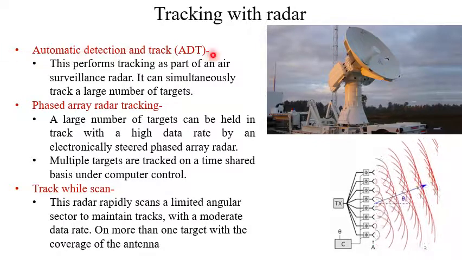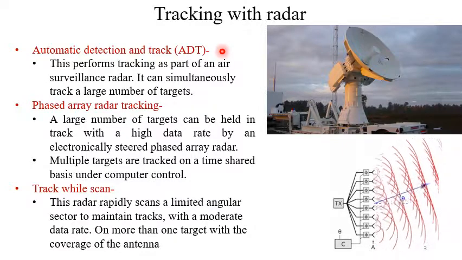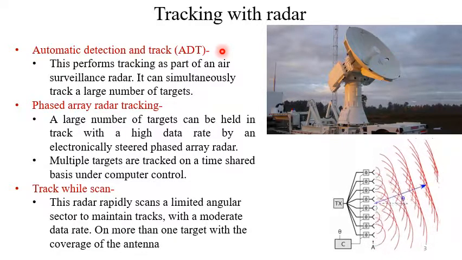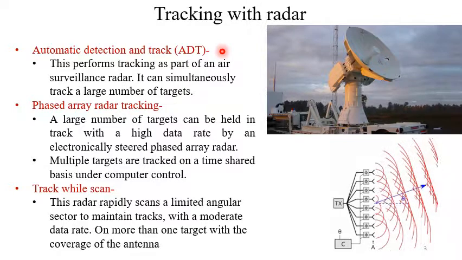Next, automatic detection and track, or ADT. This performs tracking as part of an air surveillance radar. It can simultaneously track a large number of targets.